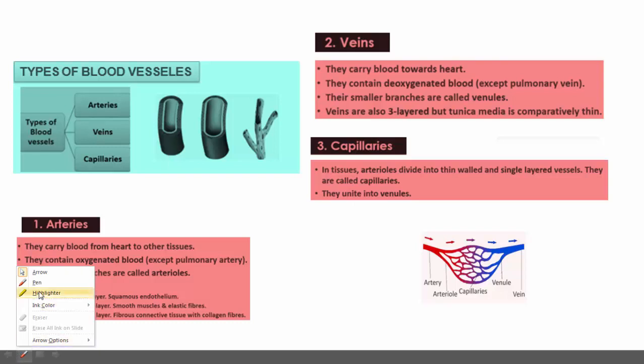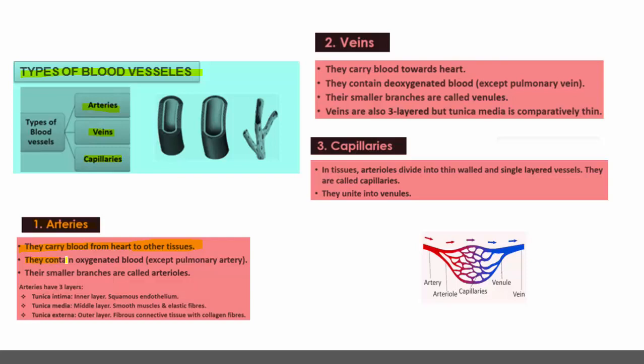Then moving to the next one, types of blood vessels. Depending on the diameter and the function, the blood vessels are classified into three types: arteries, veins and capillaries. Arteries are the blood vessels that carry blood away from the heart to other tissues.